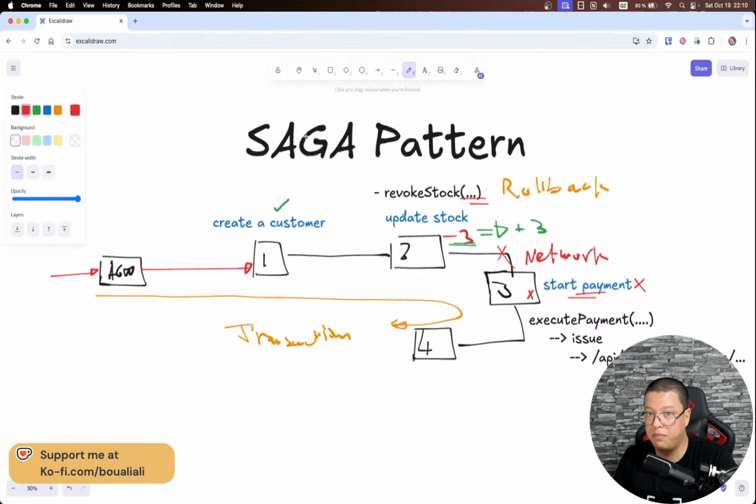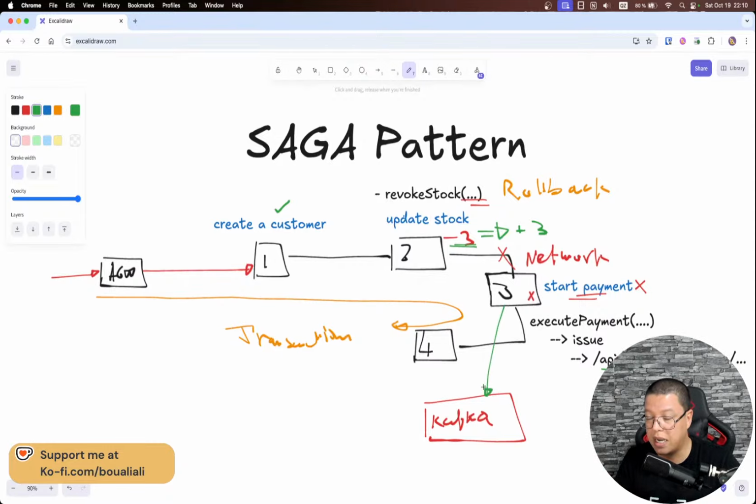Another way to implement the Saga pattern is to have a queue or a message broker. Here I would just type Kafka because it's easy to type. So here I might have a Kafka broker, and what I need to do is implement the same thing but in a different way. I will enqueue a message right here, so message, and let's say stock.